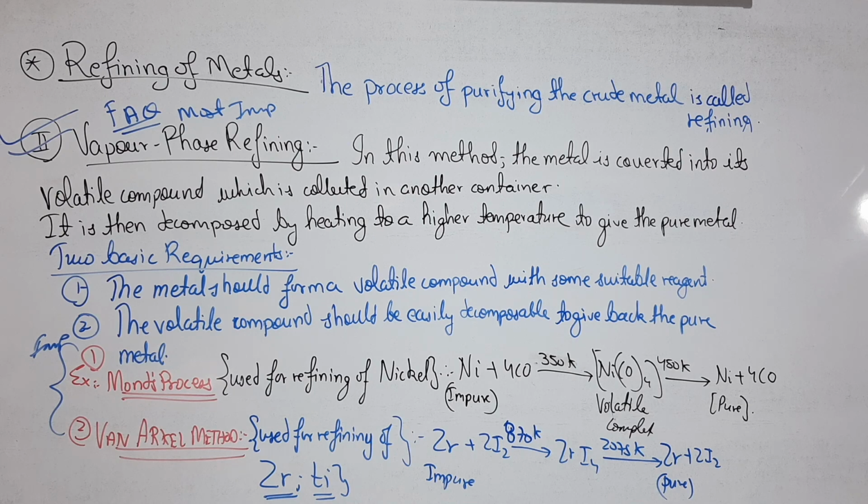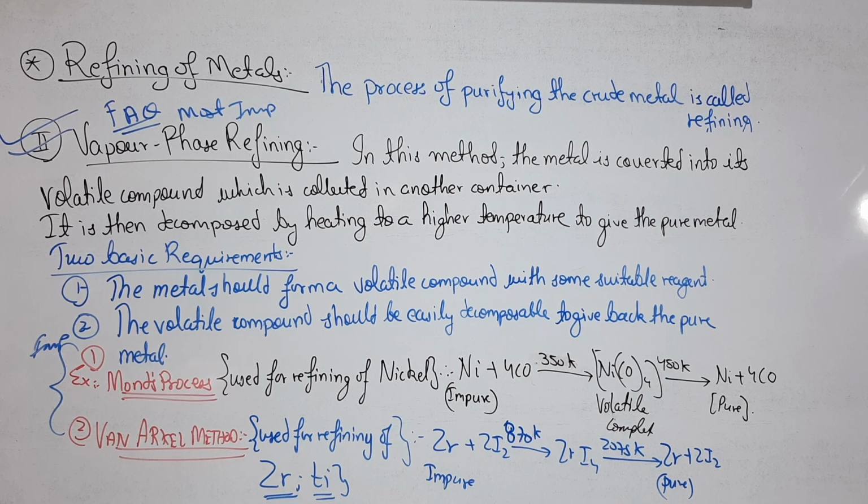What does vapor phase refining mean? You just take a metal and react it with a compound so that they together make a volatile compound. Now this volatile compound is heated and it is decomposed to give the pure metal. This is the principle and this is the only requirement.